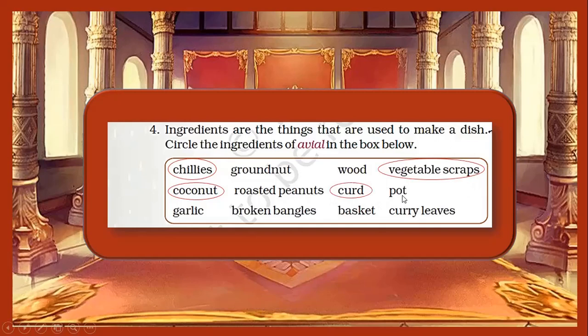Though a pot is used for cooking, it is not an ingredient. It's a vessel. Next is garlic, and garlic is also used in the preparation of avial. Then comes broken bangles. Then we have basket, and finally we have curry leaves. And yes, of course, curry leaves are used to garnish avial.